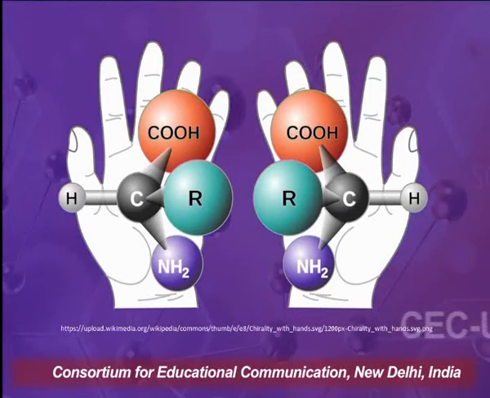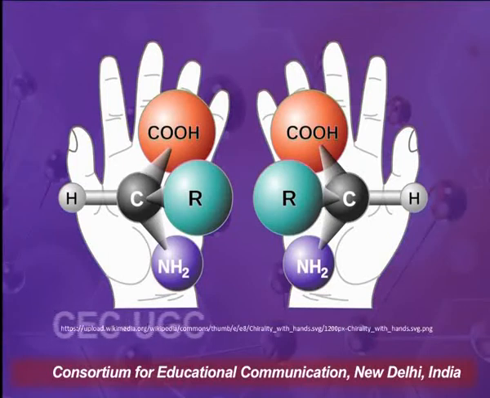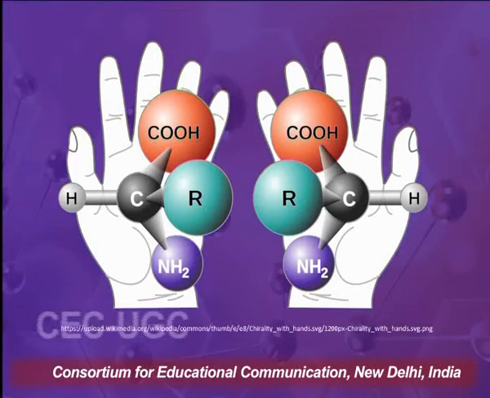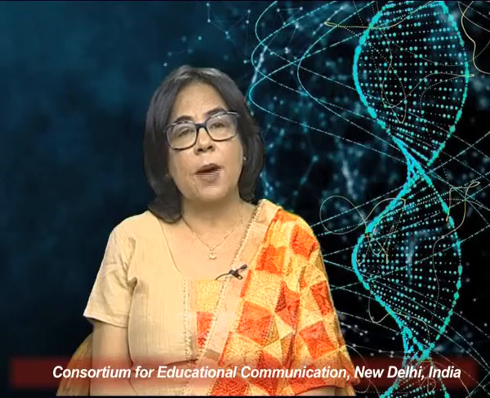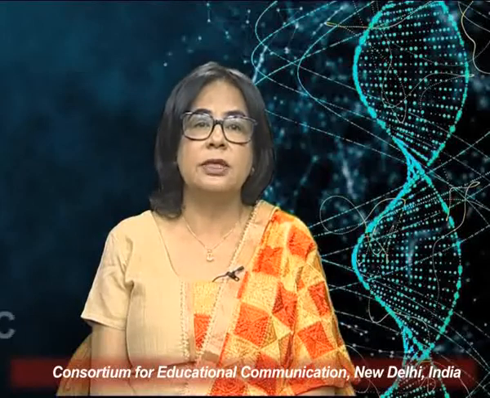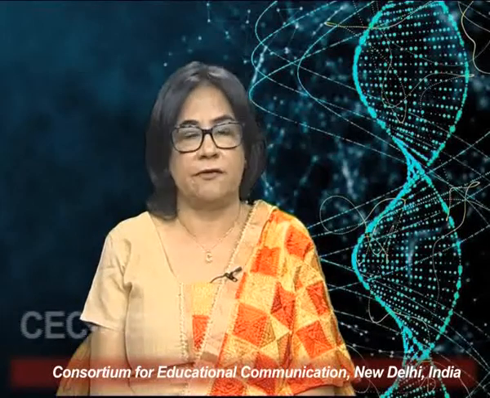And if we look at the mirror image, we find that the R is on the right hand side and H is on the left hand side. I repeat, in one structure, R is on the right hand side and H is on the left hand side, and when we look at its mirror image, we find that H is on the right hand side and R is on the left hand side. So we say that these compounds have identical structure, but the arrangement of atoms in the molecule in space is different.